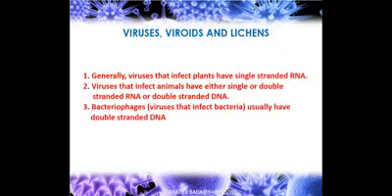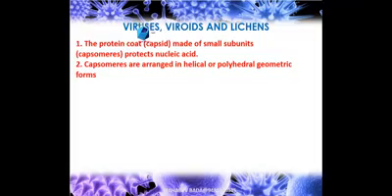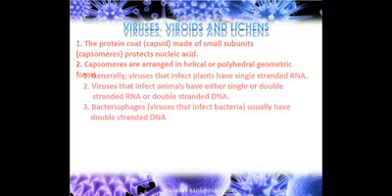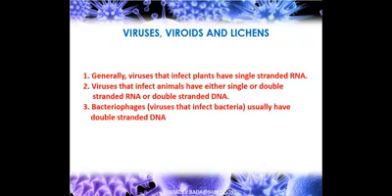Generally, viruses that infect plants have single strand RNA. RNA is always single strand, DNA is double strand. Viruses that infect animals have either single or double stranded RNA or double stranded DNA. A virus that infects bacteria is called a bacteriophage, and usually has double stranded DNA.